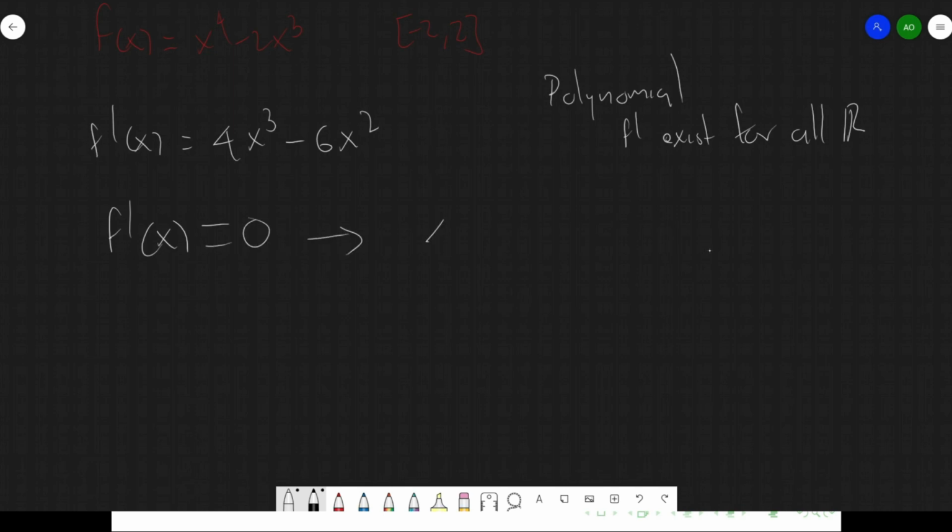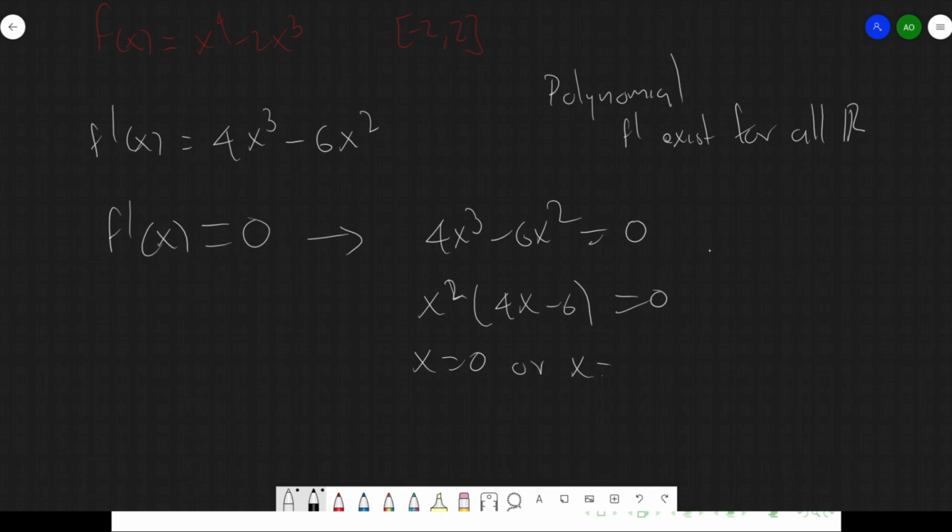And that implies that 4x cubed minus 6x squared should be 0, or that x squared times 4x minus 6 should be 0. And that gives me two options, x equals 0 or x equals 6 over 4, which is 3/2, which is 1.5.